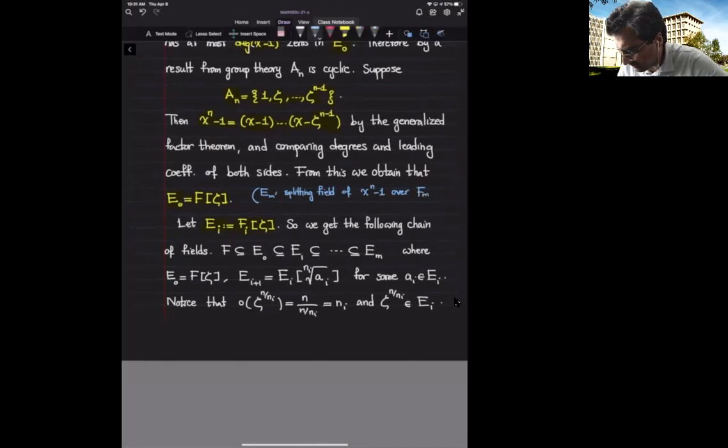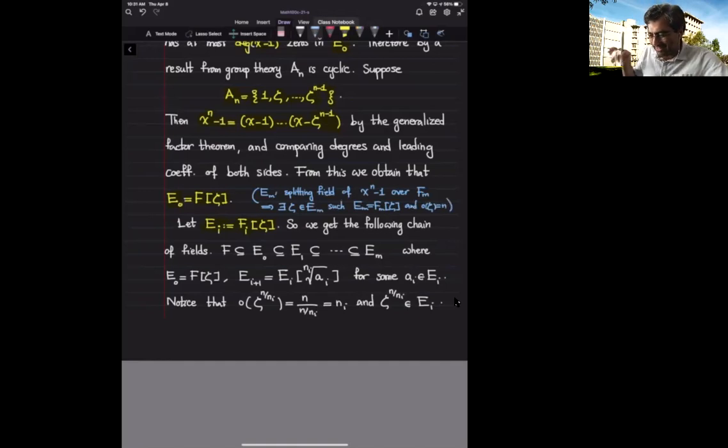By the top argument, we deduce that there exists zeta inside E sub m such that E sub m is F sub m joined with zeta, and the multiplicative order of zeta is n.